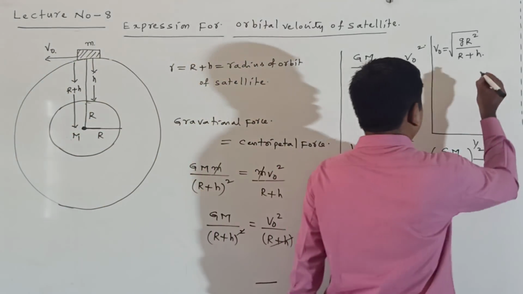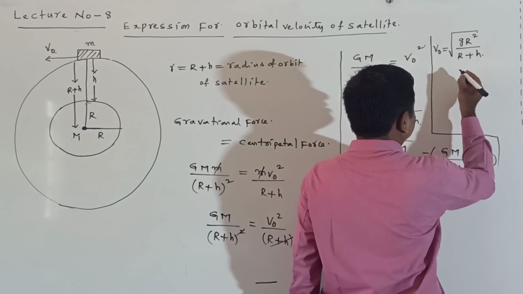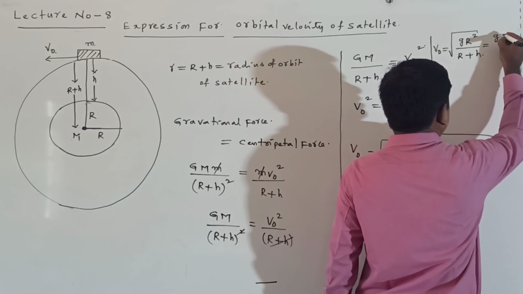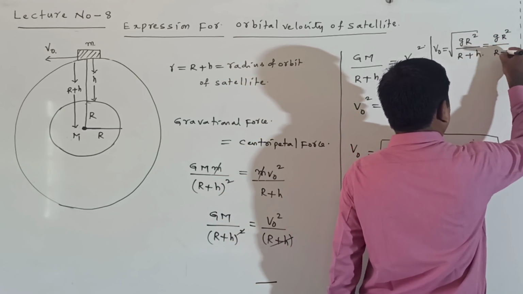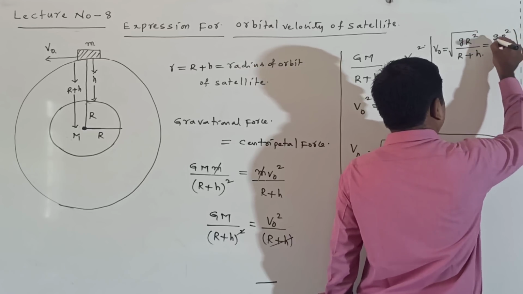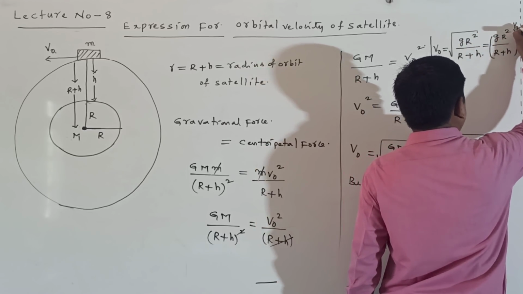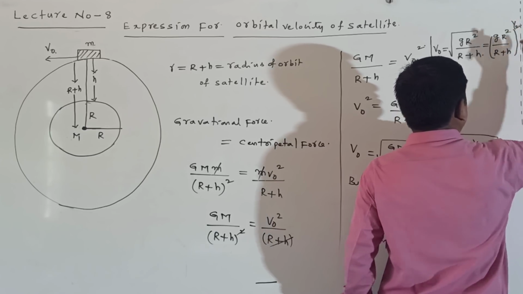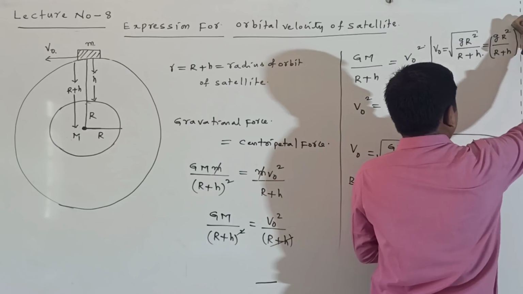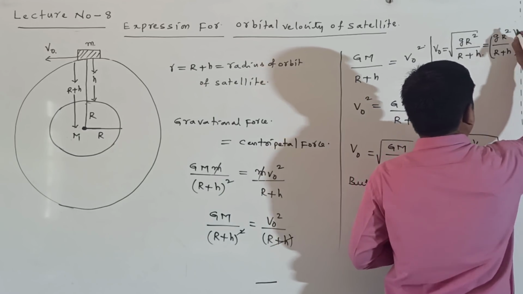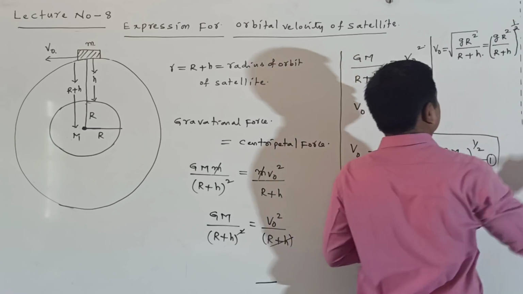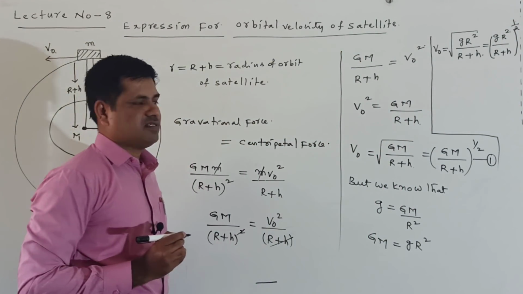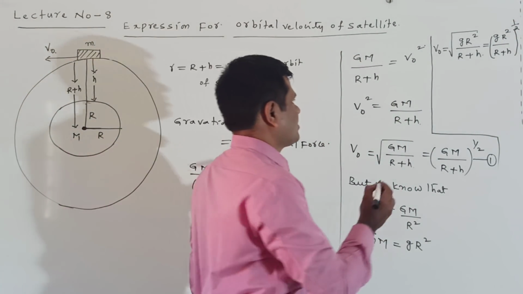This is given as equation number 2, or you can write it like this also: g r square by R plus h whole power of 1 by 2.